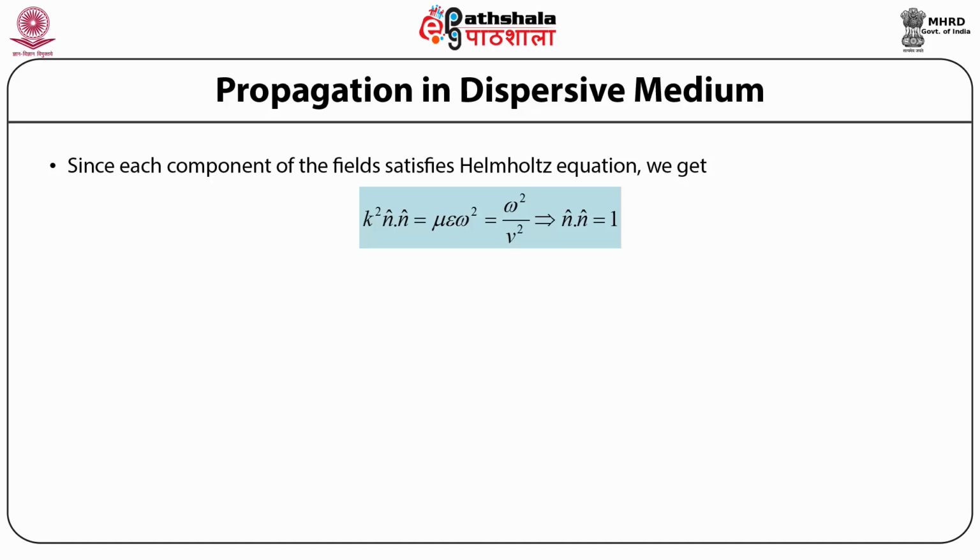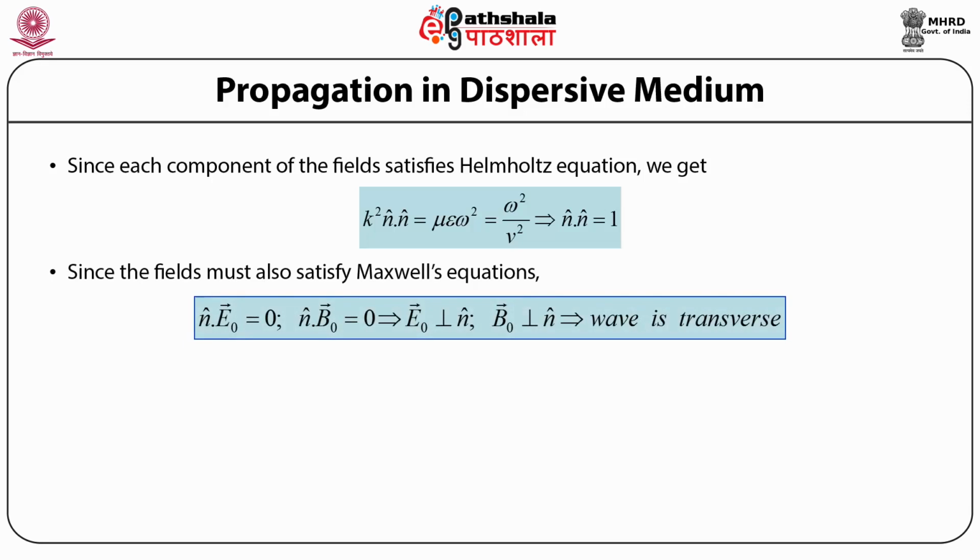And here we've used the identity that n cap dot n cap is equal to 1, because the dot product of any vector with itself simply gives the magnitude of that vector, and since this is a unit vector, the dot product gives us the result 1.